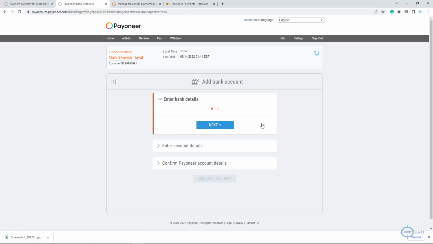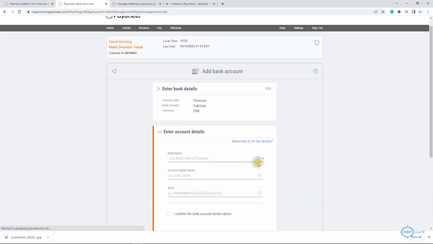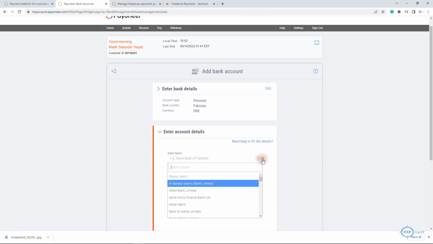If I click here and select PKR and then next, now you can see here the banks you can use. See, almost all banks are there, if I'm not wrong, that are accepting foreign remittances.